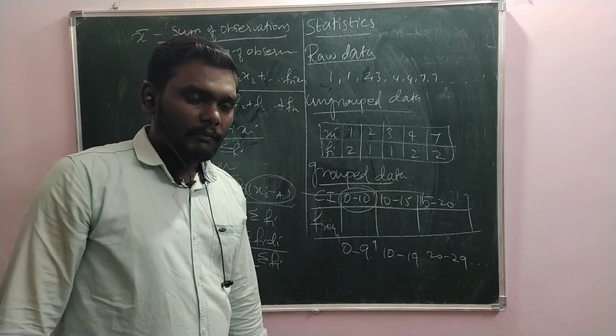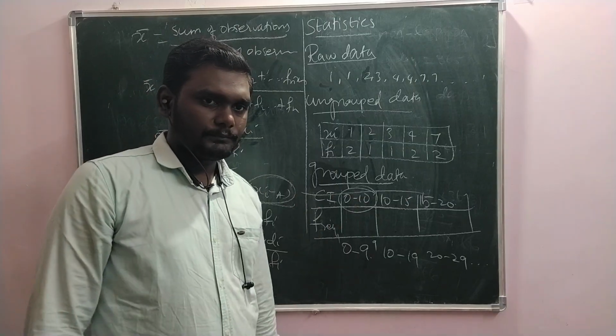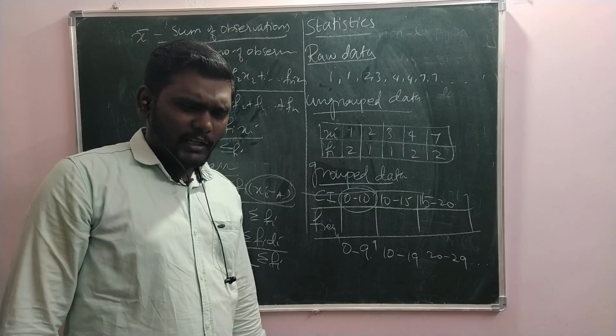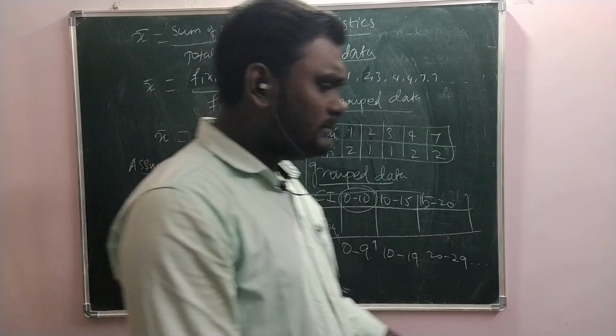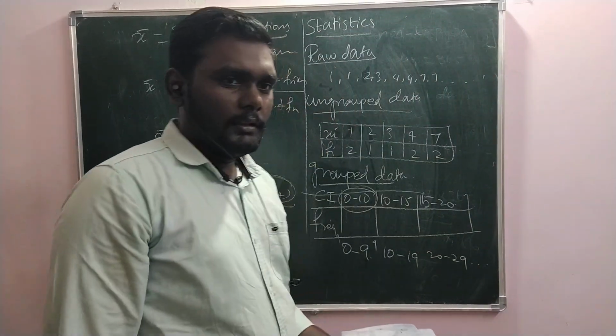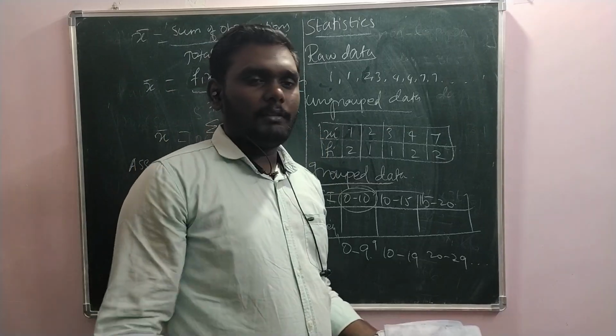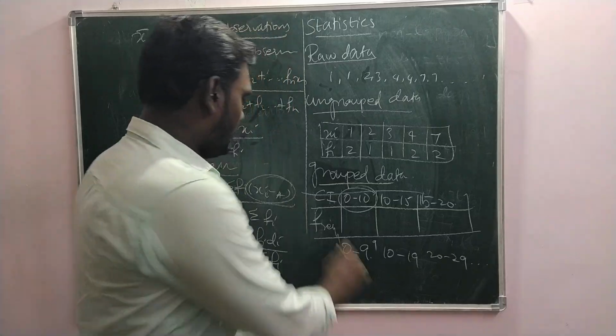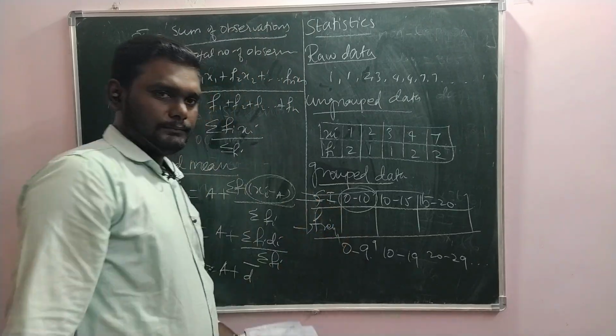Can you say which value we should assume as the mean? Come on, man. From the frequency, is it? Say, man. We should assume a value from frequency as a assumed mean or the observation as the assumed mean. From this upper box or lower box?